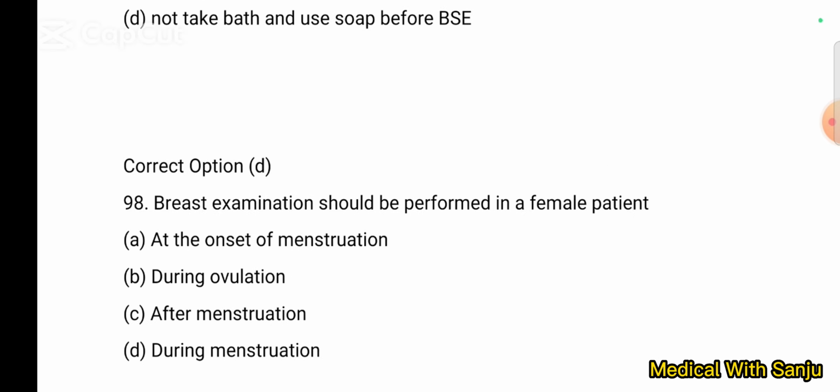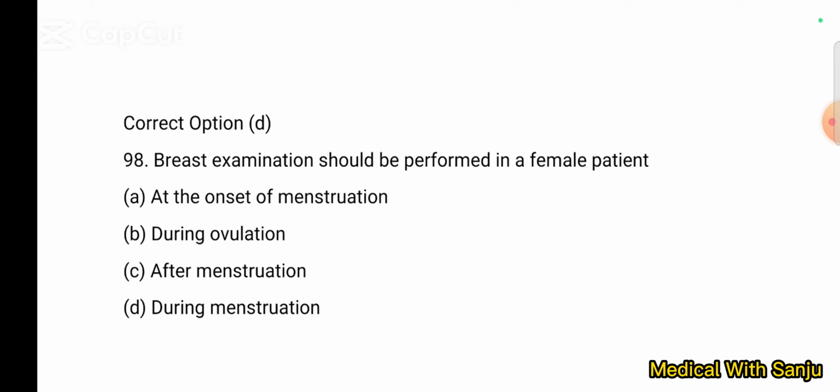Question number 98. Breast examination should be performed in a female patient: option A, at the onset of menstruation; option B, during ovulation; option C, after menstruation; and option D, during menstruation.